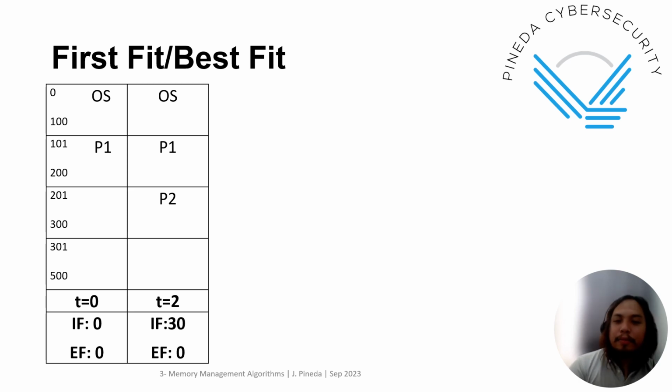When you do the best fit, it's the same. It will choose the third partition. So that's going to be P2. Afterwards, we compute the internal fragmentation. Here the internal fragmentation is 30. Why 30? Because you still have 30 KB in the third partition that is free, but we cannot use it anymore because it's allocated to P2.